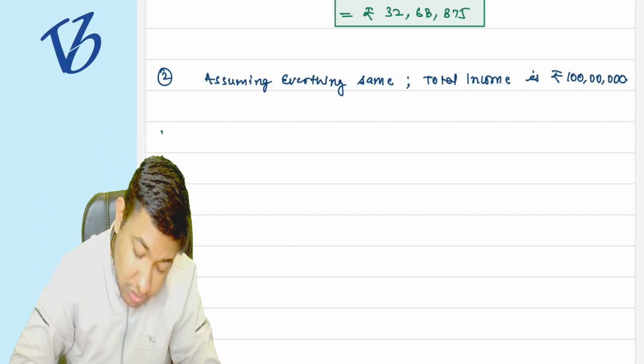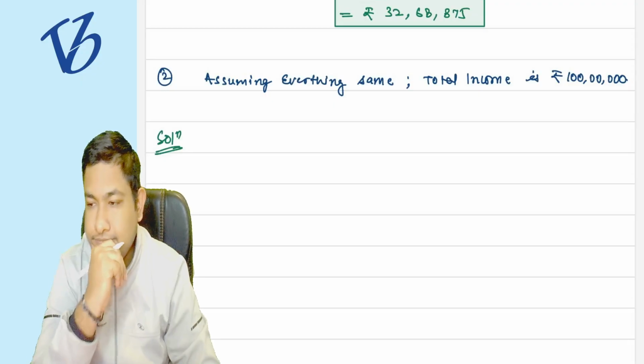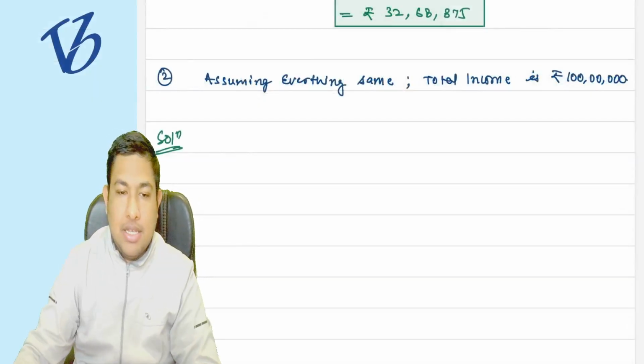Tell me the final tax liability. Follow the same method. Solve it.